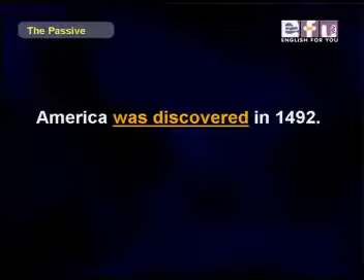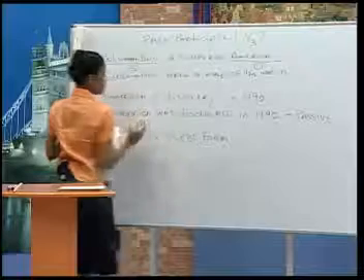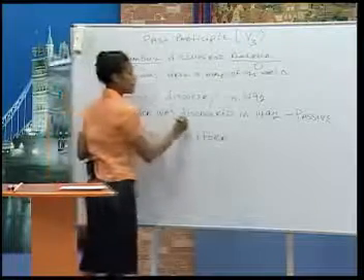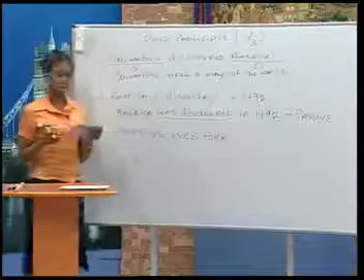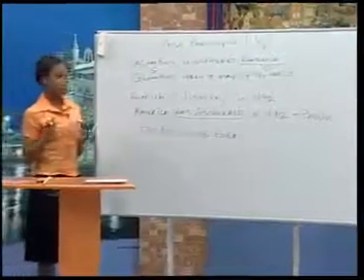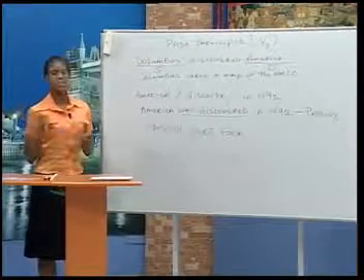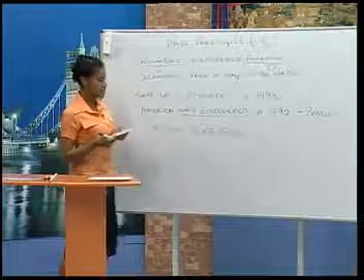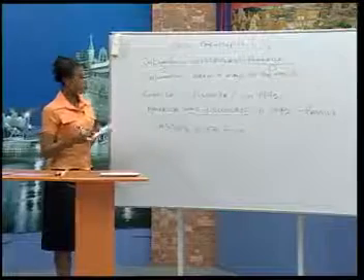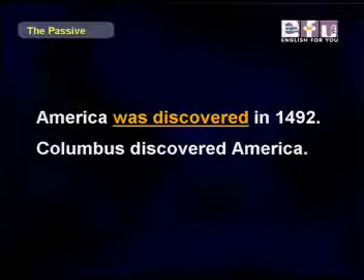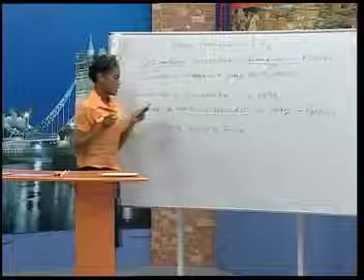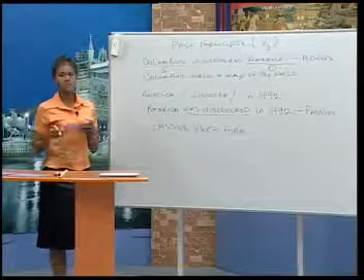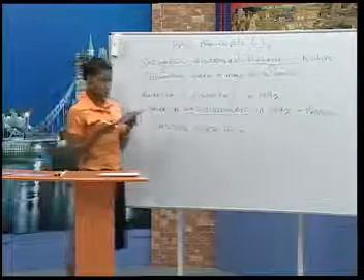This is a passive sentence. So America was discovered in 1492. Now, let me ask you again. Who did the action of discovering? America or Columbus? Sylvia? Columbus discovered America. Good. So Columbus discovered America. We call this sentence active. Okay, the passive is a new verb form for you, but it is logical.